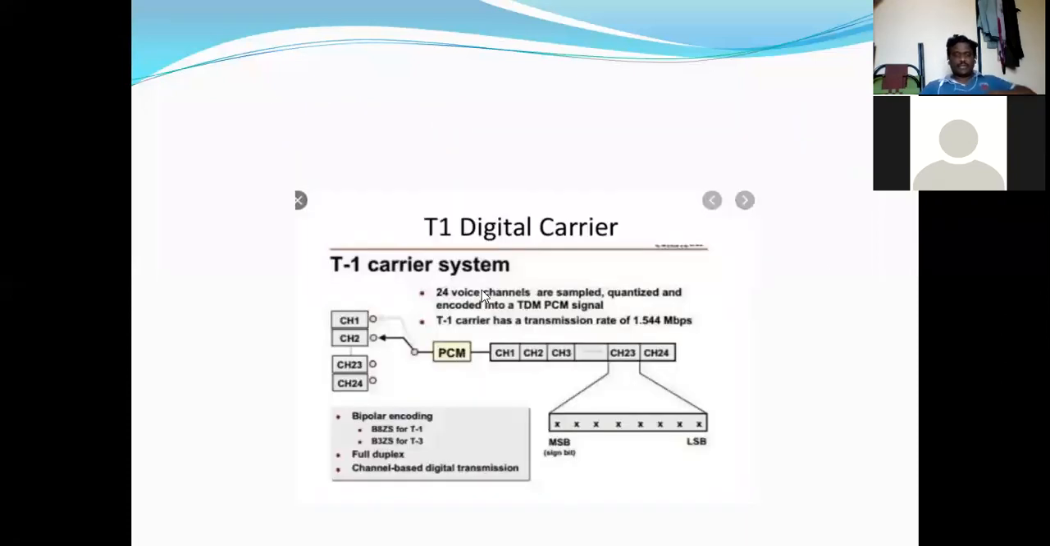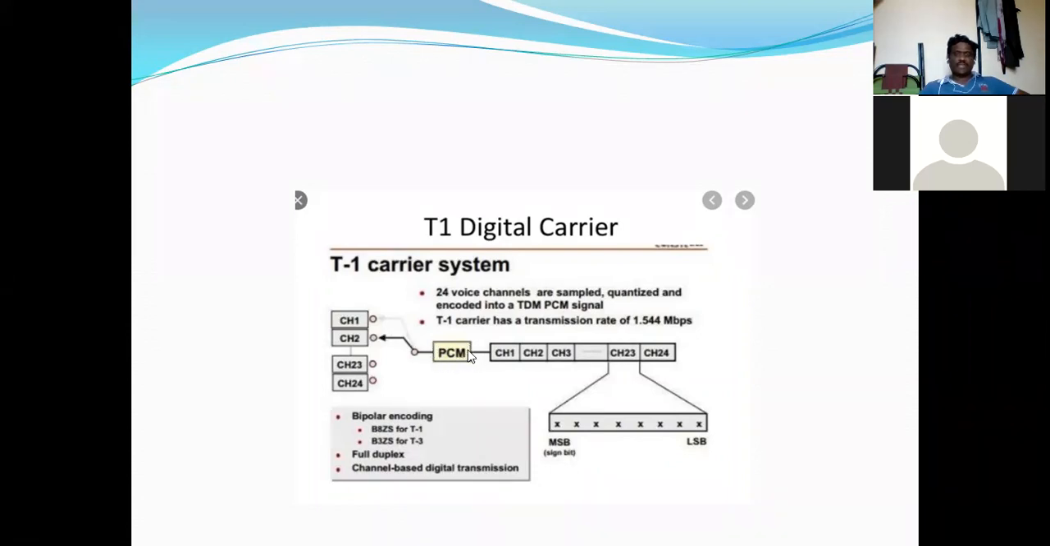Here in the T1 digital carrier system, we are using time division multiplex pulse code modulation. We have 24 voice band channels in total. Each channel has the same frequency range as voice, that is 300 hertz to 3000 hertz. So this is channel 1, channel 2, and so on, up to channel 23 and channel 24. The information will propagate like this.